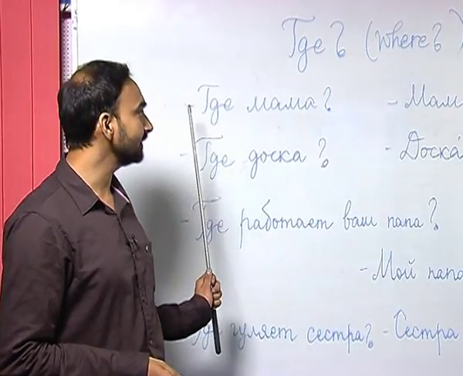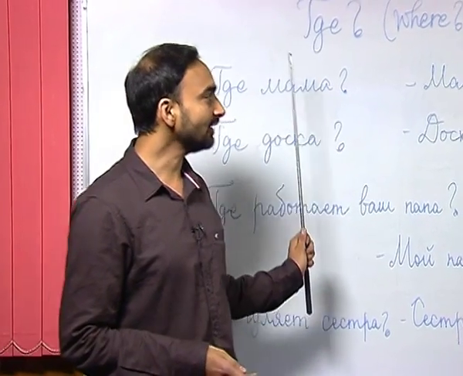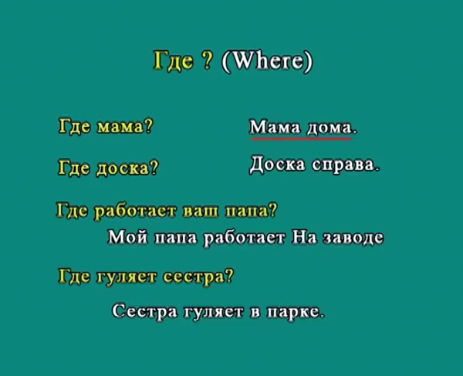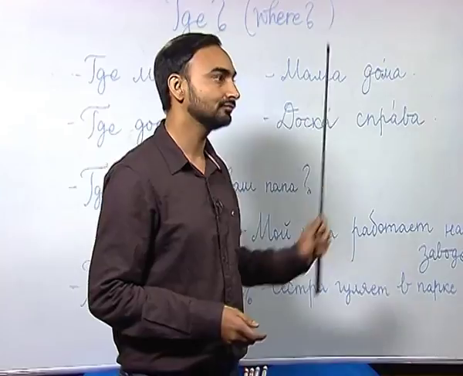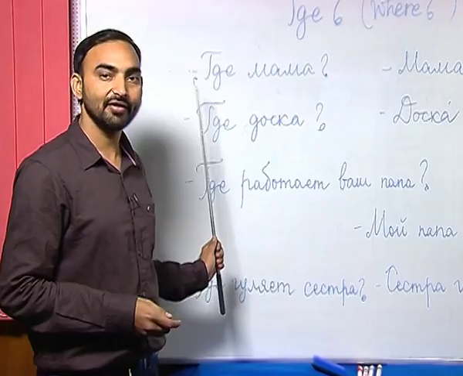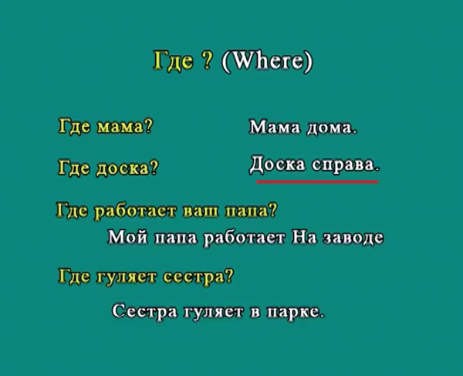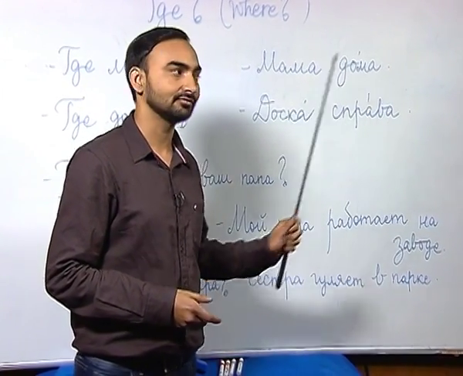The first sentence I have written here is an interrogative sentence. Где мама? Where is mother? And how do you answer this question? Мама дома. As you can see, дома here is the adverb of location, at home. Mother is at home. The second question is где доска? Where is the blackboard? Доска справа. The blackboard is on the right. Again, this справа is an adverb of location.